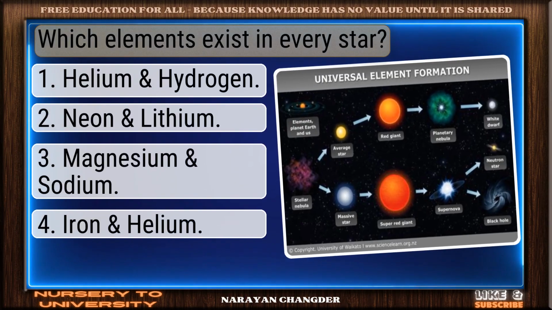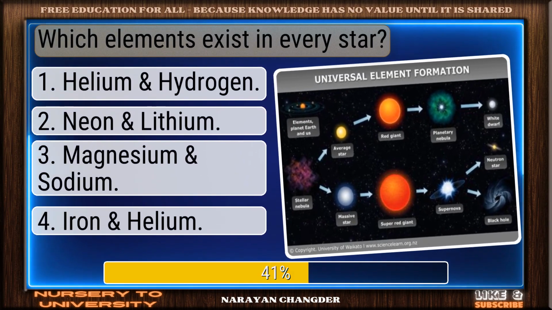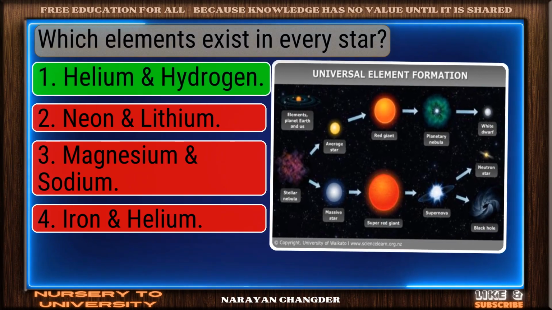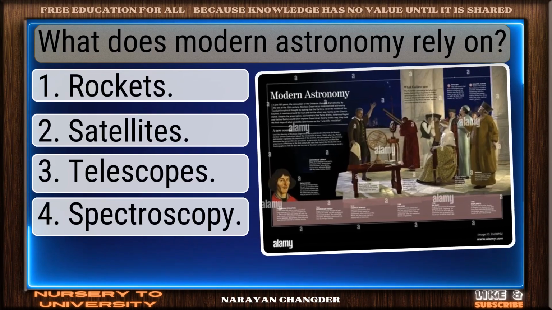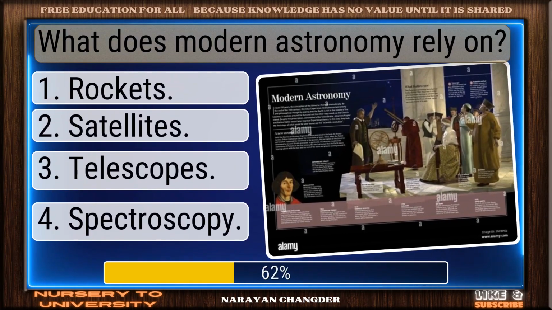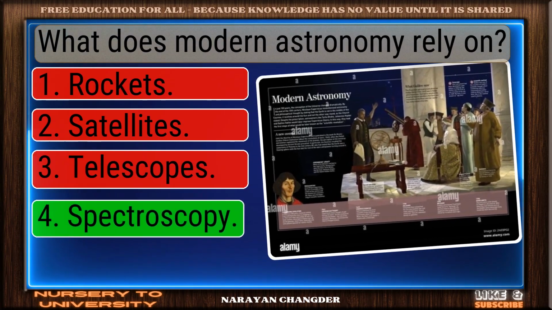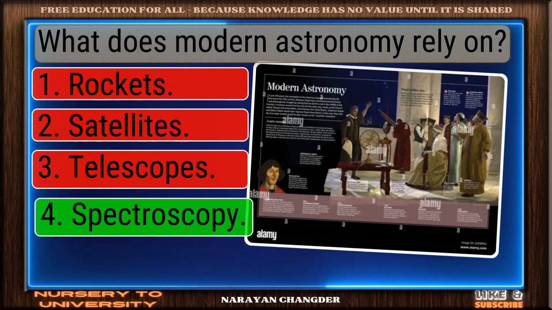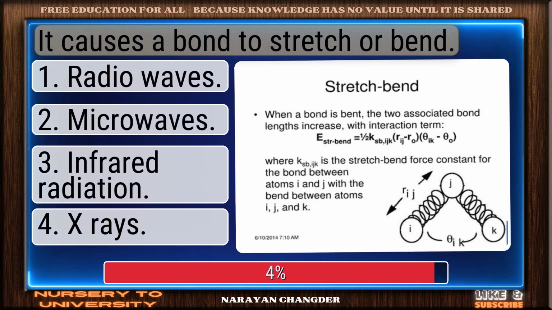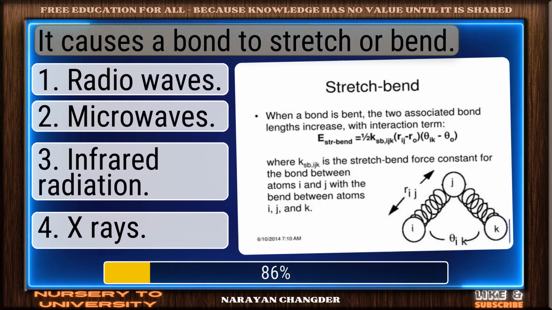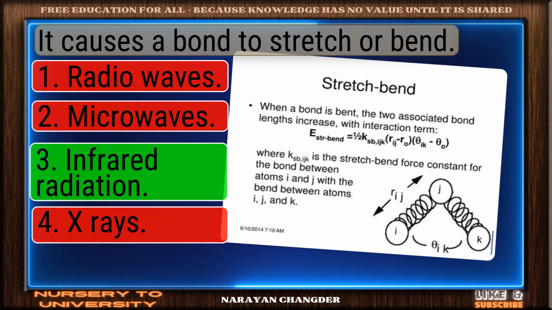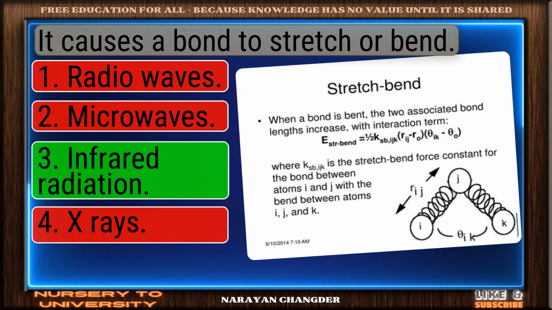Which elements exist in every star? Well picked. Helium and hydrogen is the correct answer. What does modern astronomy rely on? You're right. Spectroscopy is the correct answer. It causes a bond to stretch or bend. Great job. Infrared radiation is the accurate answer.